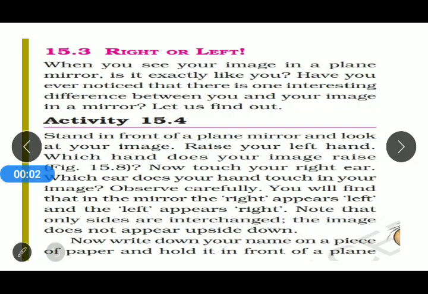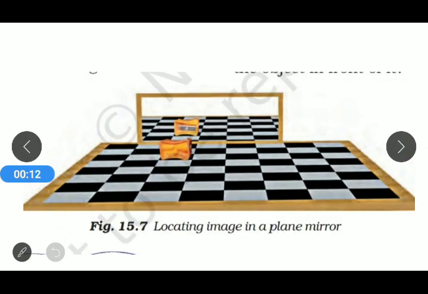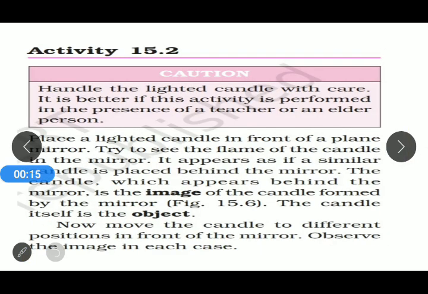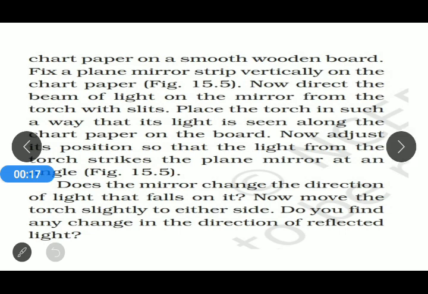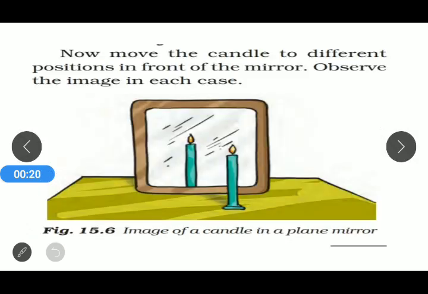Dear students, in this video, we are going to discuss the remaining properties of a plane mirror. We have already learned that whenever we place any object in front of the plane mirror, the image of that object is visible in the plane mirror. Like when we place a lit candle in front of a plane mirror, the image of that lit candle is visible in that plane mirror.